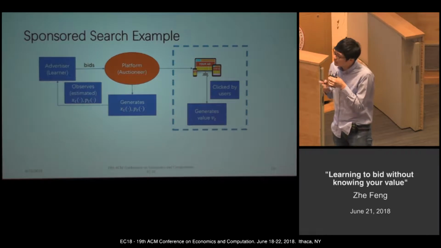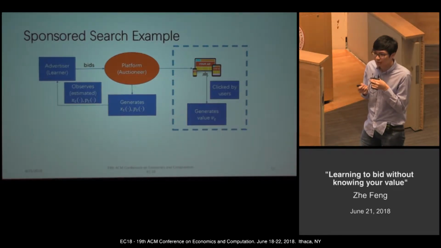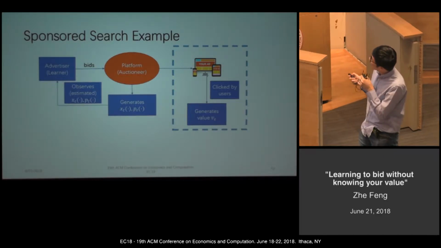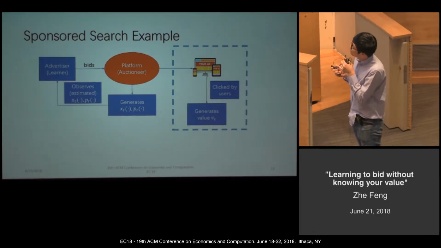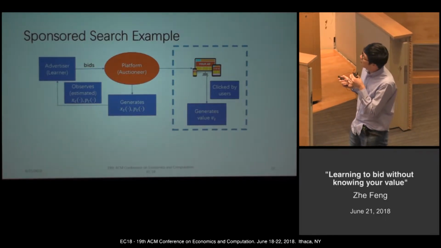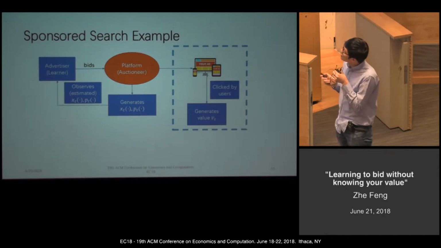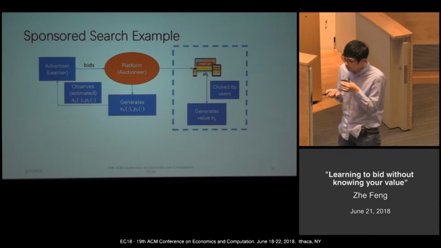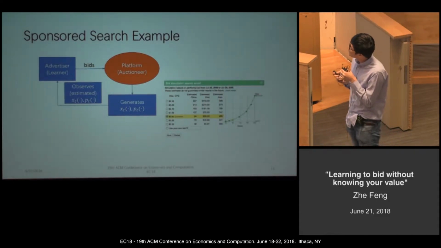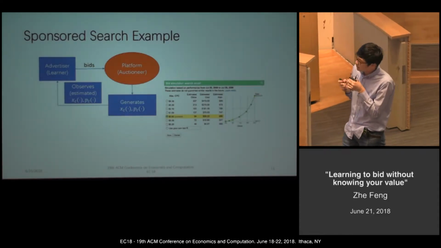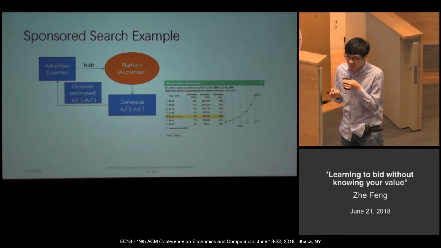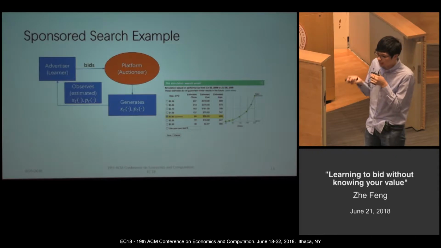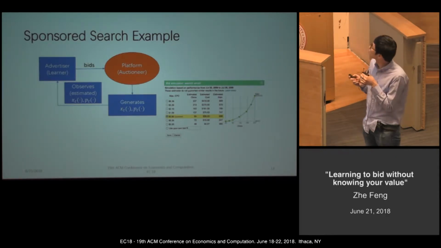Now I want to emphasize the main assumption in our model. No matter what happens, whether the learner wins the slot or whether the slot is clicked, the learner can always observe the allocation rule and payment rule. Why do we have this assumption? Because, for example, Google provides a so-called bid simulator to help bidders estimate their allocation rule and payment rule.